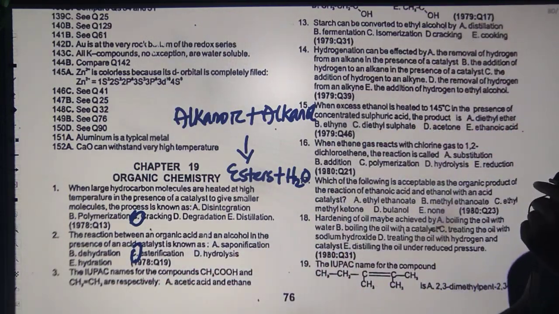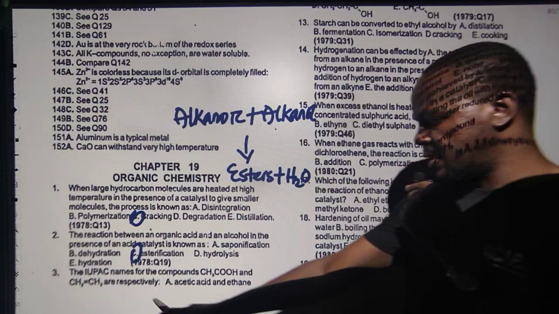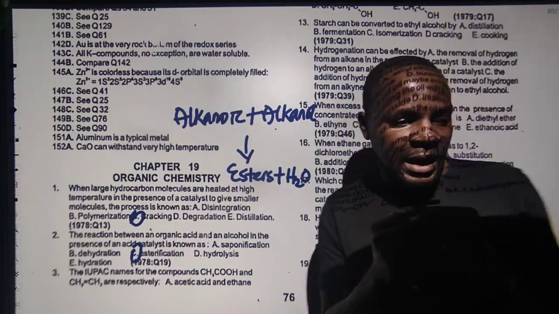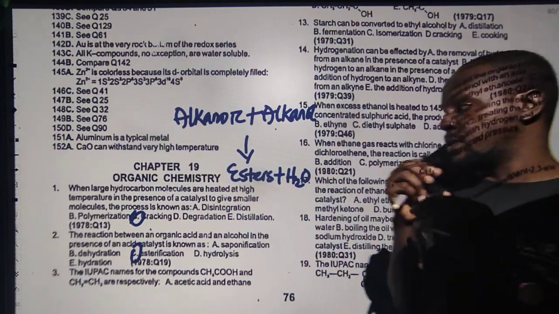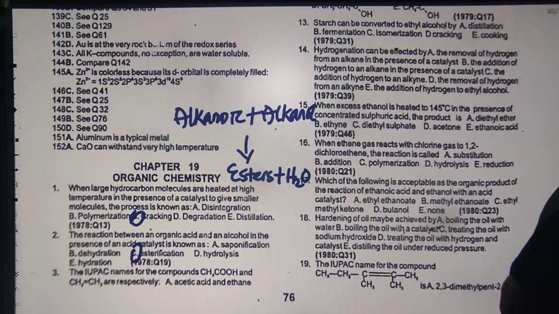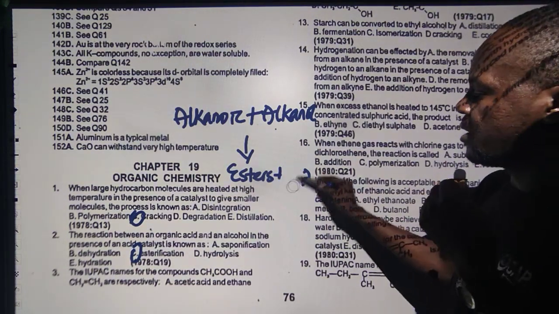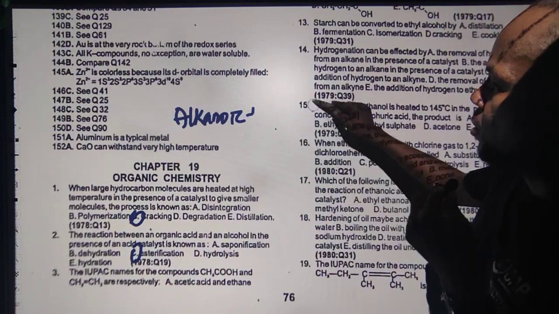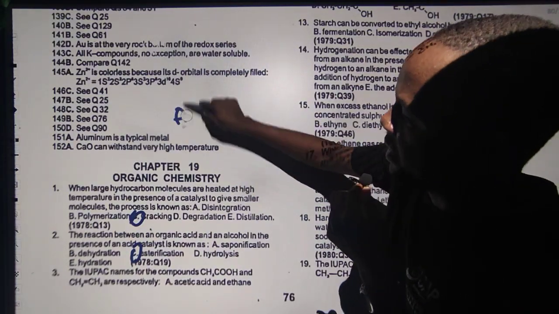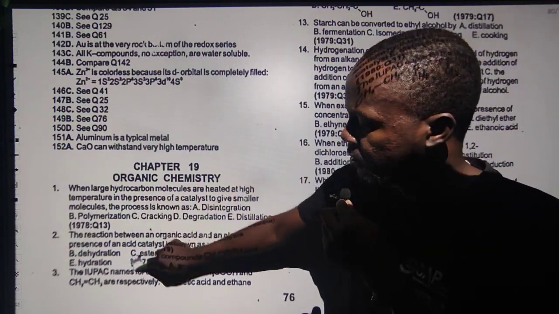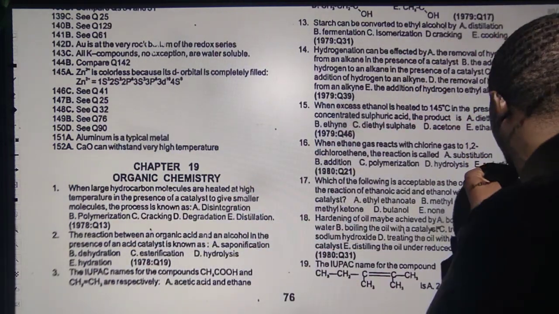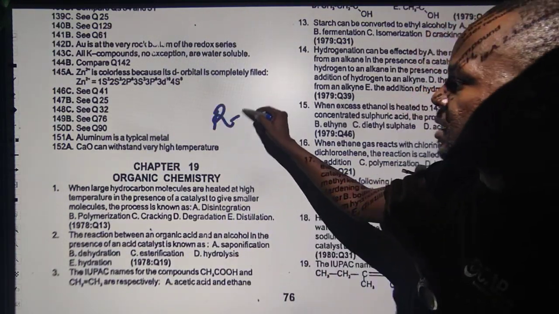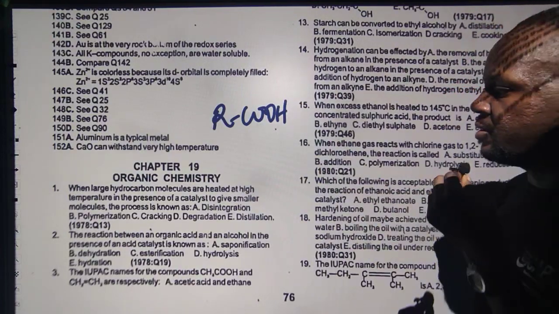Now the next one is asking us to name the IUPAC name of the compound we have here and the other one there. I think this is also a very simple question. There is what we call functional group in organic chemistry, and there are different types of functional group, for example what I have on the board when I talk about esters. When you say organic acid or alkanoic acid, you are talking about the functional group COOH. Whenever you see this COOH functional group, I told you it's going to be a quick question and answer.